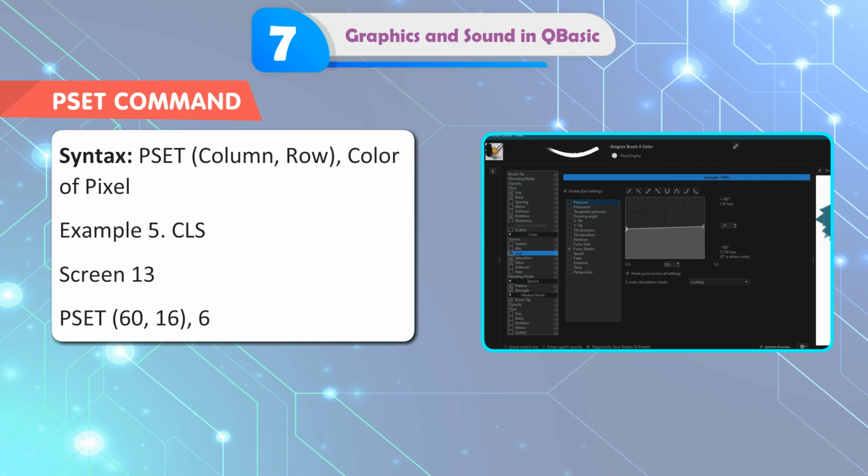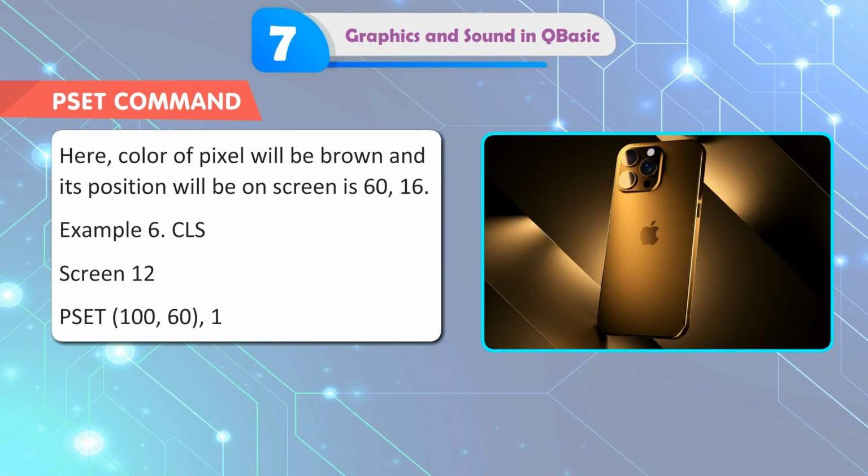Example 5. CLS, SCREEN 13, PSET 60, 60, 6. Here, color of pixel will be brown and its position on screen is 60, 60. Example 6. CLS, SCREEN 12, PSET 100, 60, 1.